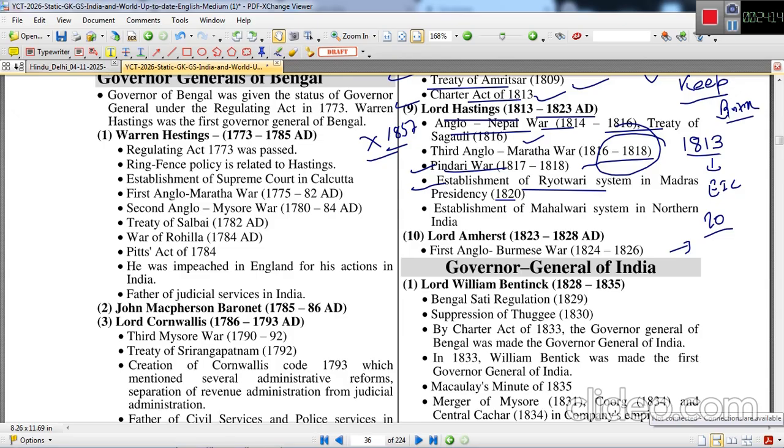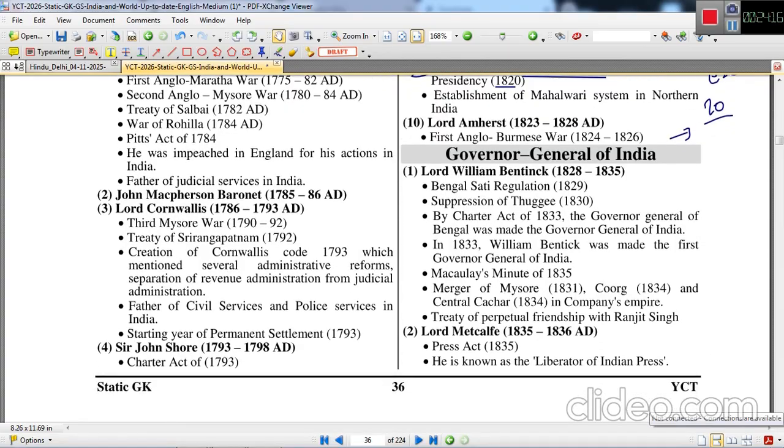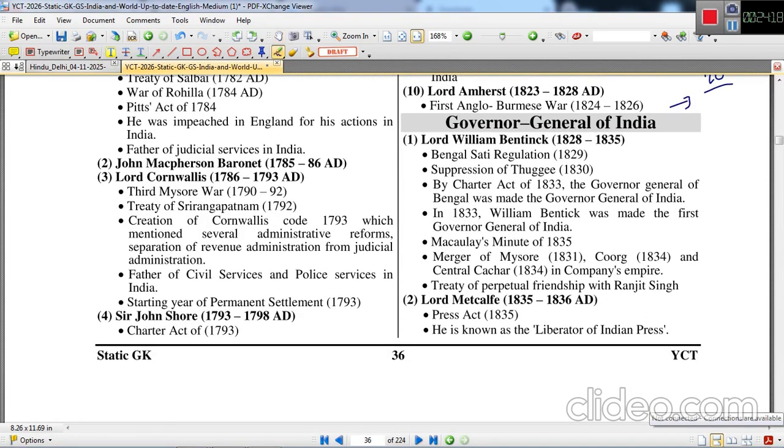Lord Amherst, 1823 to 1828. First Anglo-Burmese War took place under his Governor Generalship, 1824 to 1826. We have covered up to Lord Amherst, who was the last Governor General of Bengal. Now we'll cover Governor General of India.